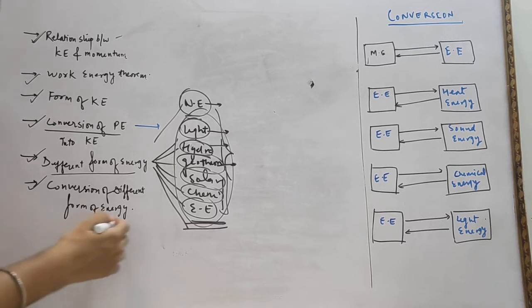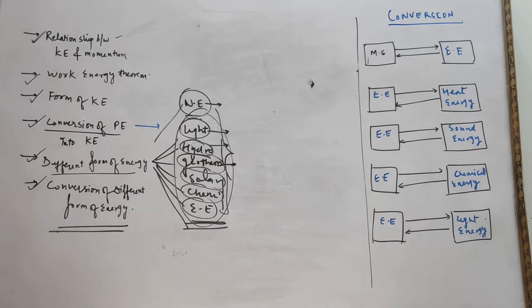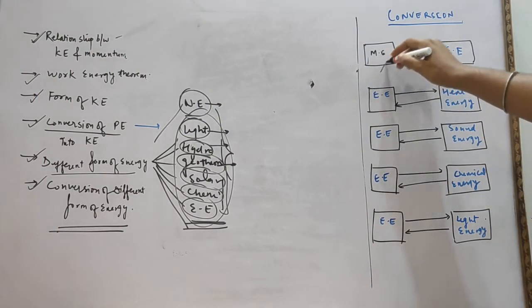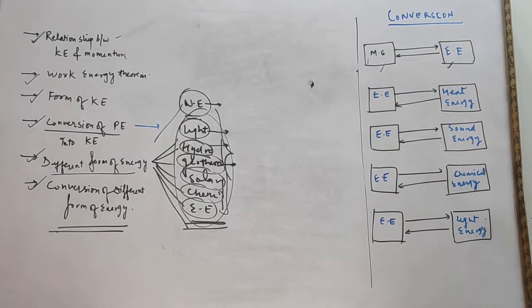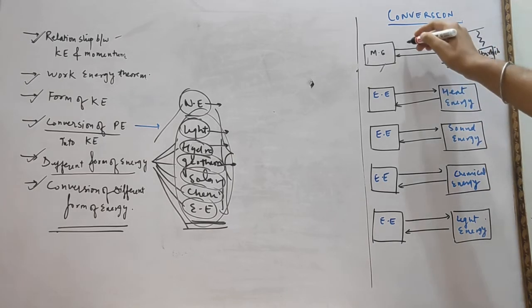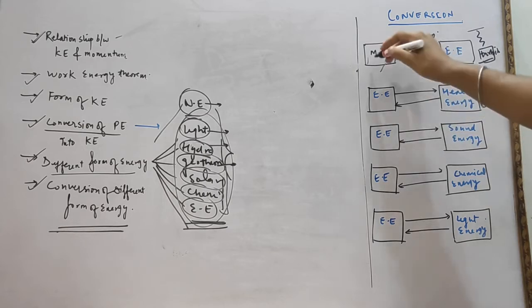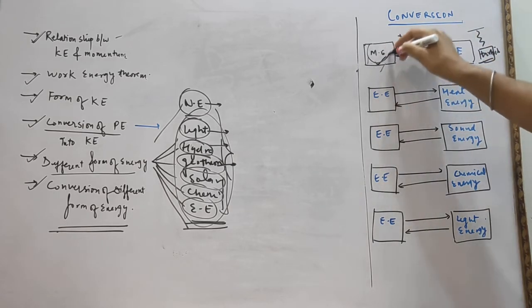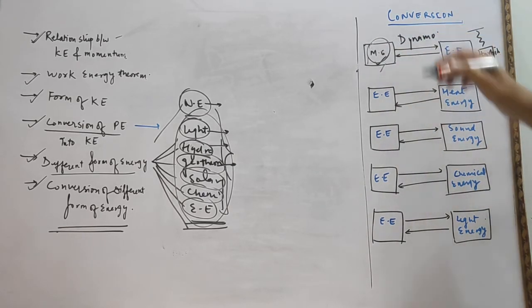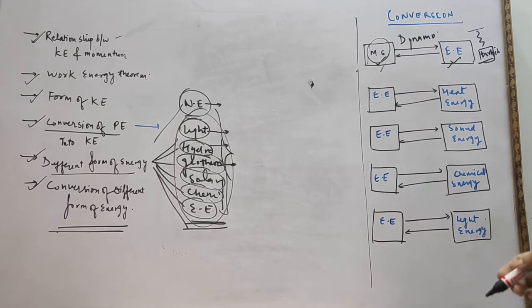Okay. And our last topic is conversion of different forms of energy. This is again a very important topic. So how is mechanical energy converted into electrical energy? Suppose there is running water and here we fix a turbine. This will be studied in the electromagnetic chapter. So dynamo or AC generator: here mechanical energy, running water, is converted into electrical energy. The example for this is the dynamo.